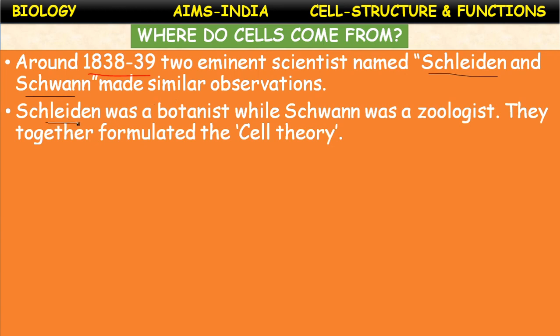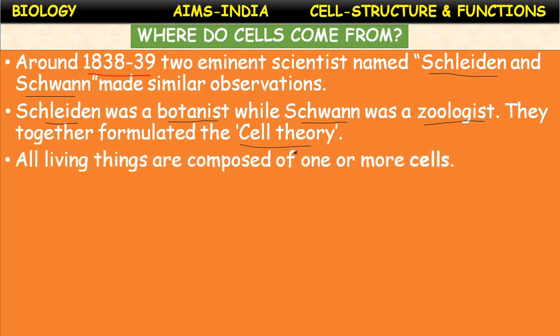Schleiden was a botanist. A botanist means a person who studies plants. Schwann was a zoologist who studied animals. Together they formulated a theory called cell theory. In 1838, they introduced cell theory.